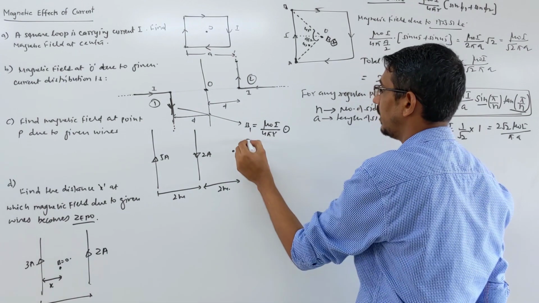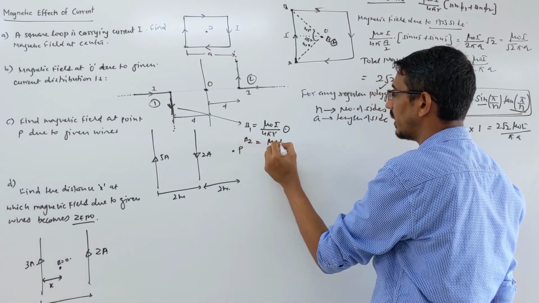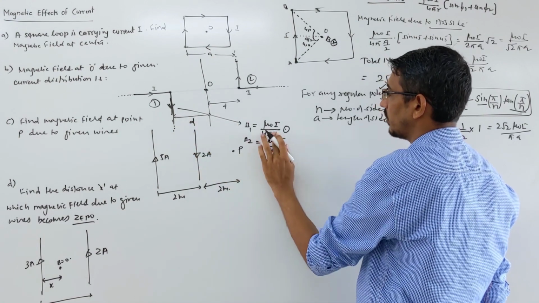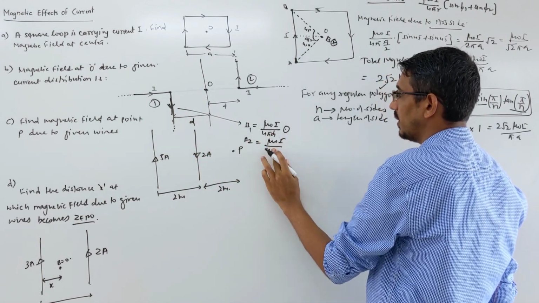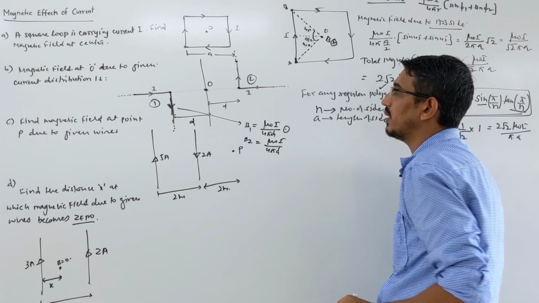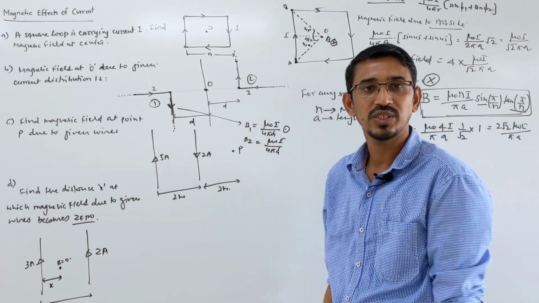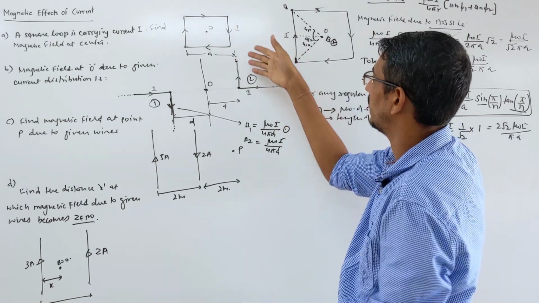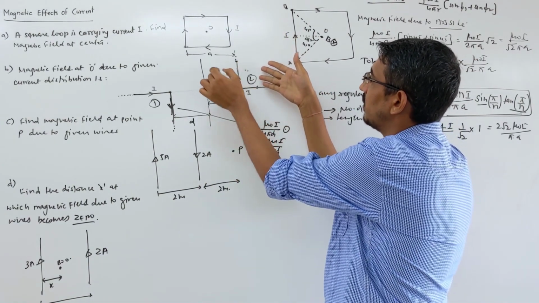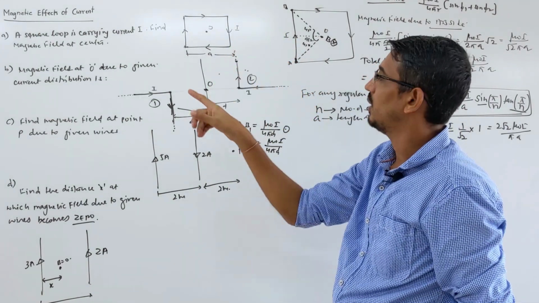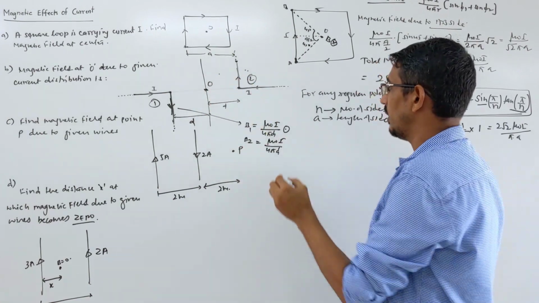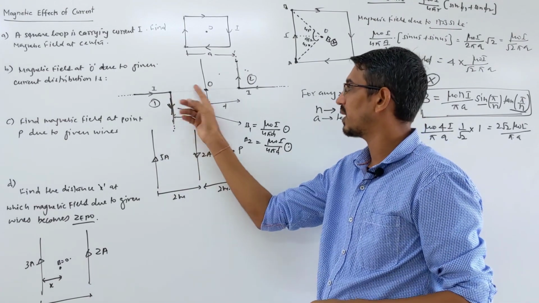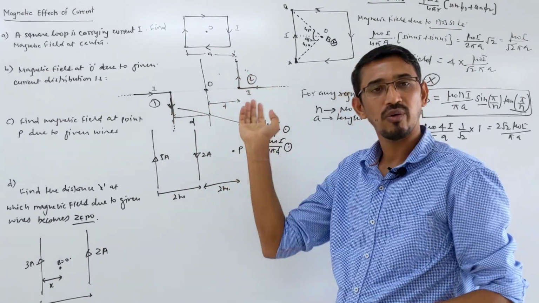So same answer again, B2 is mu naught I upon 4 pi D, you can write D here for the distance. Now what is the direction of field due to this wire? Watch carefully, you grab this wire in your hand, current going upward, on this side fingers are going in, on this side fingers are coming outward, so the field at this point is outward. Outward means this is also a dot, so the two fields are in the same direction, due to this wire also outward, due to this wire also outward.